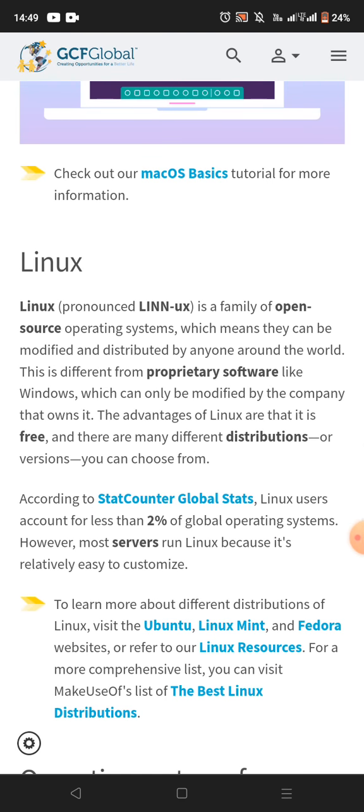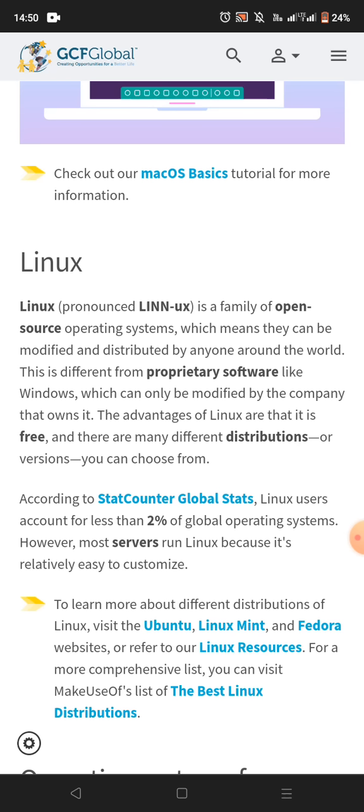The next one is Linux. Linux, pronounced Linux, is a family of open source operating systems, which means they can be modified and distributed by anyone around the world. This is different from proprietary software like Windows, which can only be modified by the company that owns it. The advantages of Linux are that it is free and there are many different distributions or versions you can choose from.